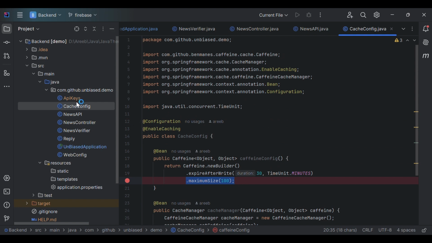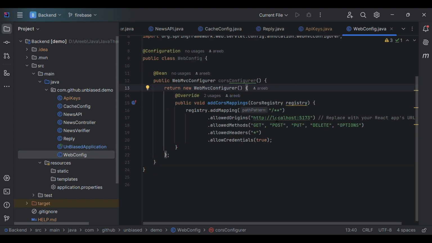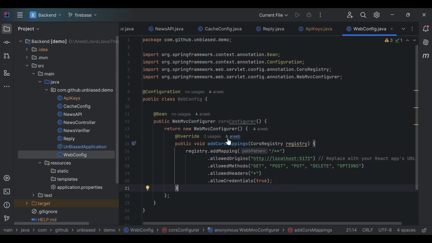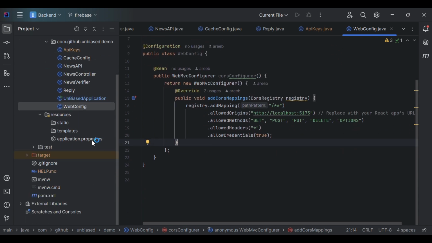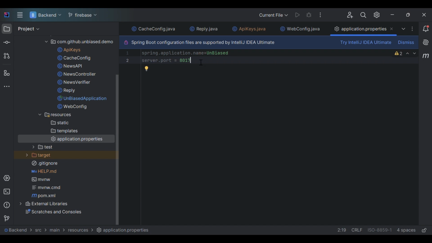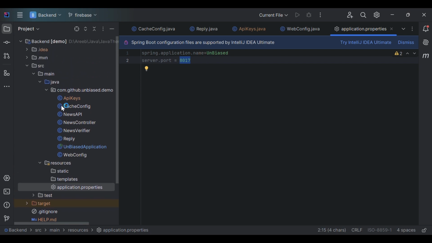We have an API keys class which contains our secret keys, which is not uploaded to GitHub, and a config class which allows CORS for localhost 5173, the URL of our front end, and we allowed different methods. And this was a demonstration of the backend. Also you can see our application runs on port 8017 because port 8080 is usually occupied by some other functions.